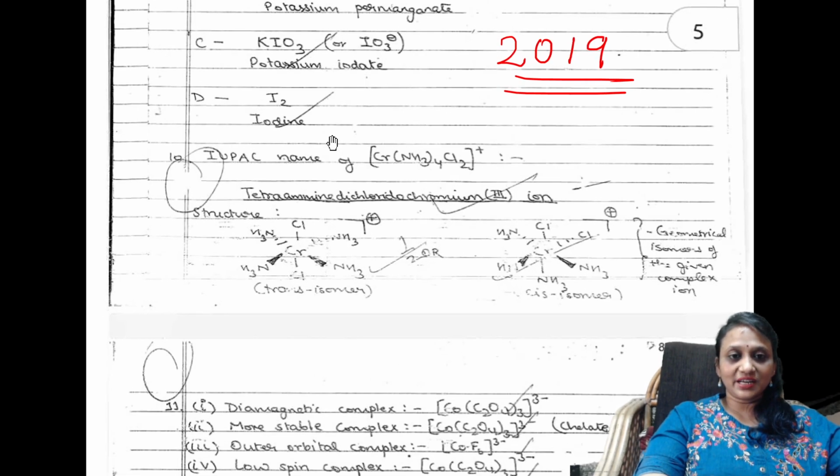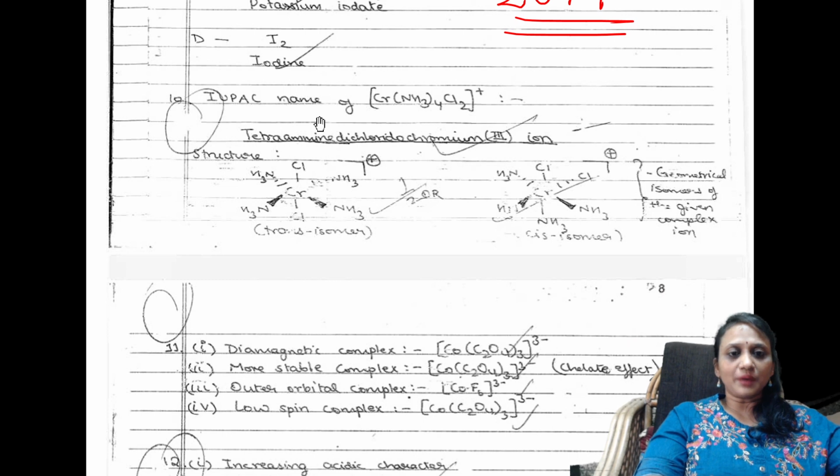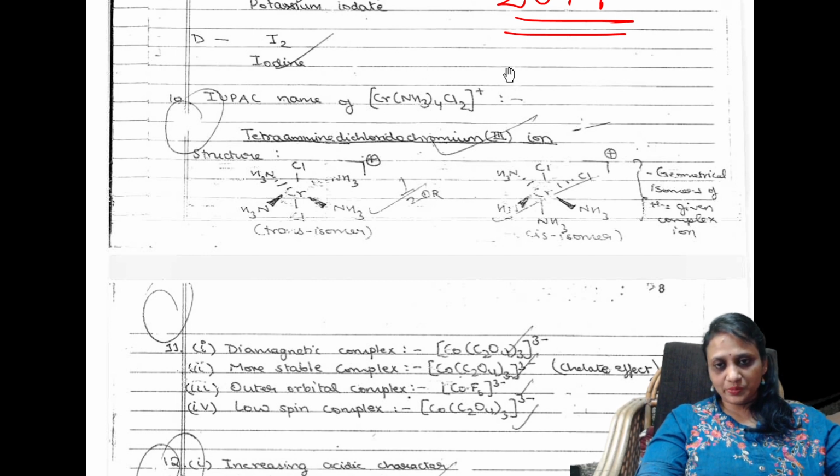Right, students. Next, they've given one compound and they have asked to write the IUPAC name. So what did the child do? You have to copy the complex, write the complete name of that, and draw the structure of that. And they've asked to draw the geometrical cis and trans isomers. Draw both the cis and trans isomers. Perfect, isn't it? So complete question, name.